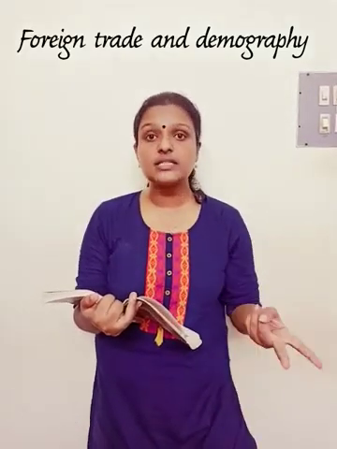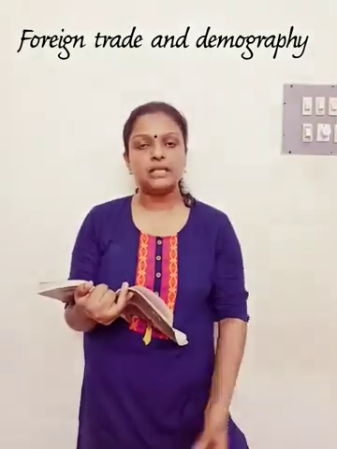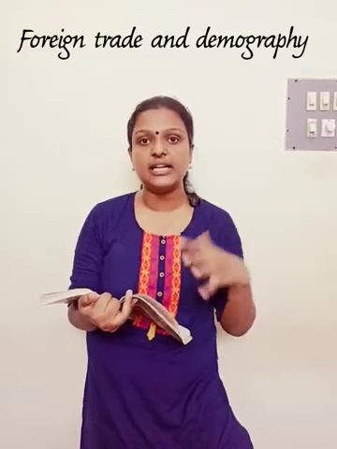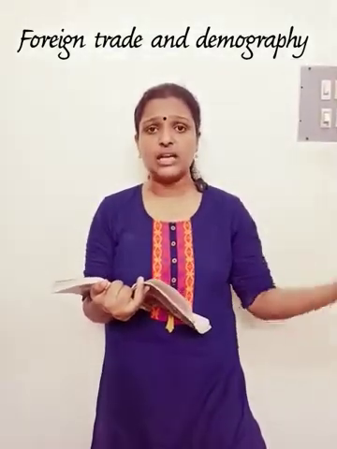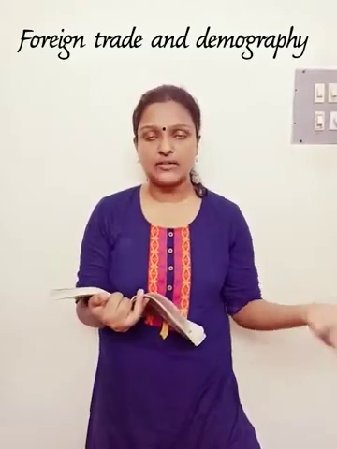In the first stage, birth rate as well as death rate is high. In the second stage, death rate is falling, but birth rate is still high. Death rate is falling because of the advancement in hospitals, medical care, all such things. But birth rate is still high because of the religious belief that one more child in a family means more income for the family. So at that point of time, there was a belief that a family needs 7 or 8 children, who can contribute more to the income of the family.